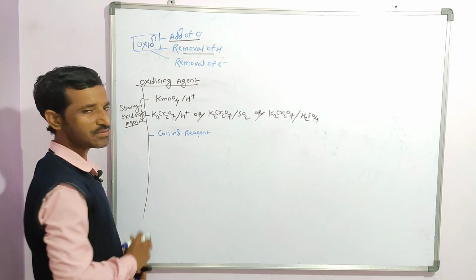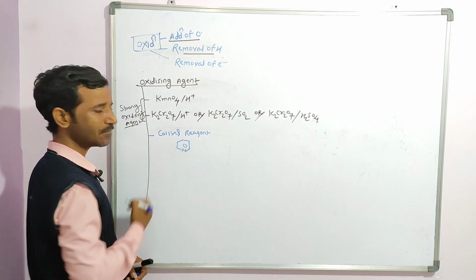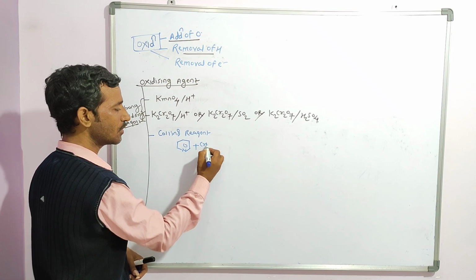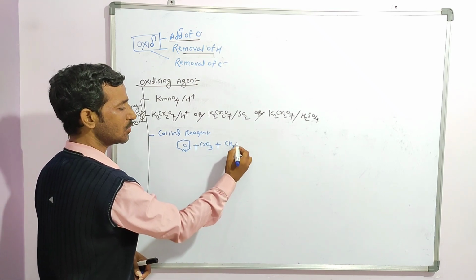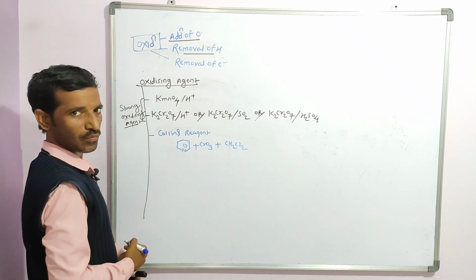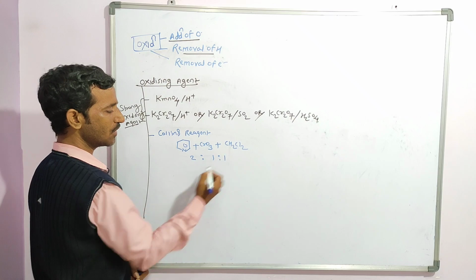Among the remaining oxidizing agents, one is Collins reagent. What is the mixture of Collins reagent? Pyridine along with chromium trioxide, in dichloromethane. The ratio is 2:1:1.